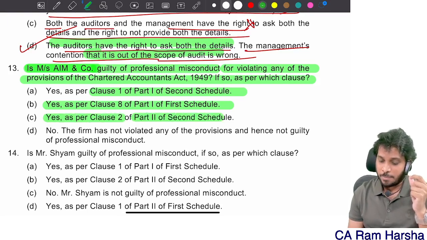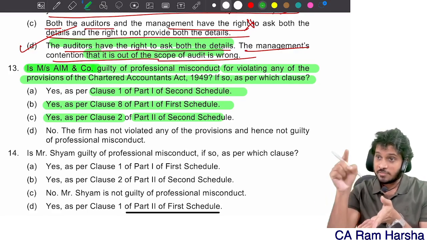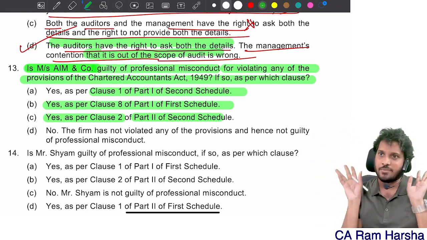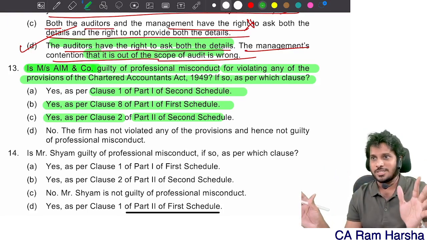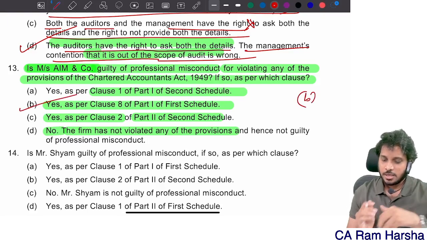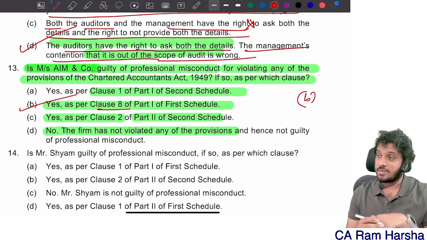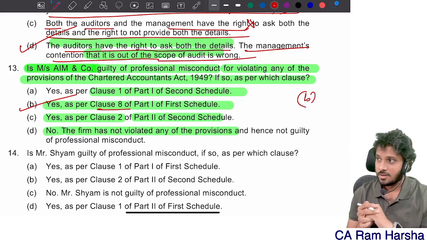Yes, clause number 2, part number 2? The firm did not violate clause number 2, part number 2. Under part number 2, one of the partners violated, that too clause number 1. Correct? They are asking about firm violation. They accepted the audit without any procedure, right? No, the firm has not violated that. No, that's wrong. Clause number 8, which is yes. Clause number 8, the firm has violated because the firm has to communicate with the previous auditor before accepting. Yes or no?